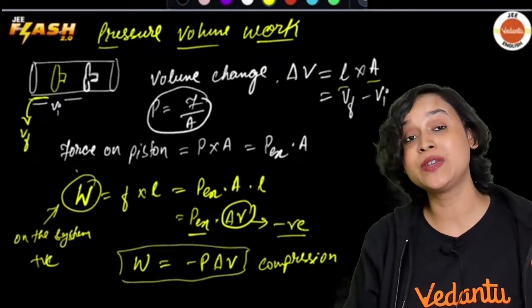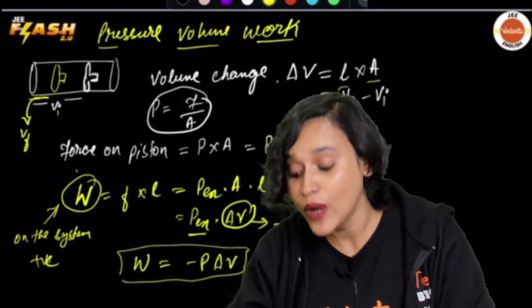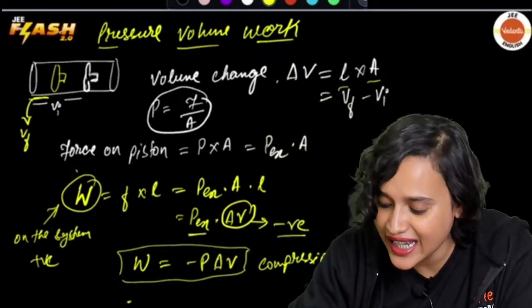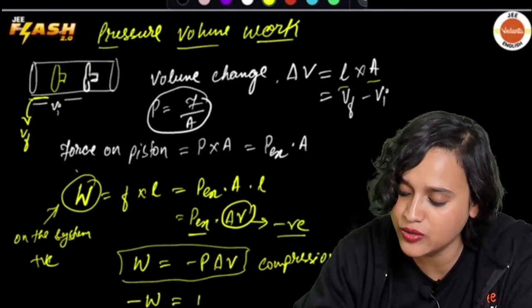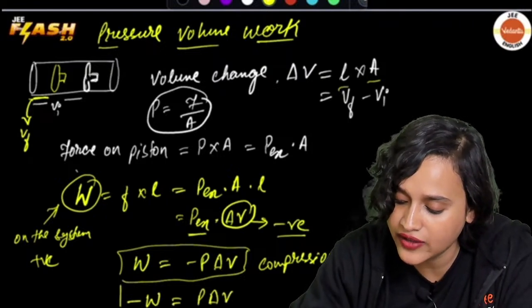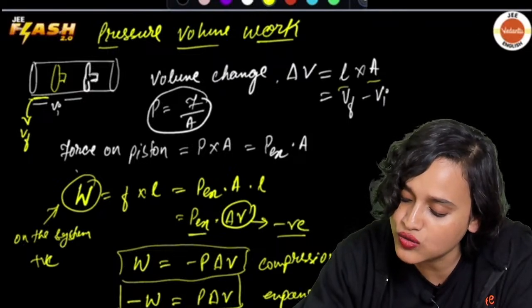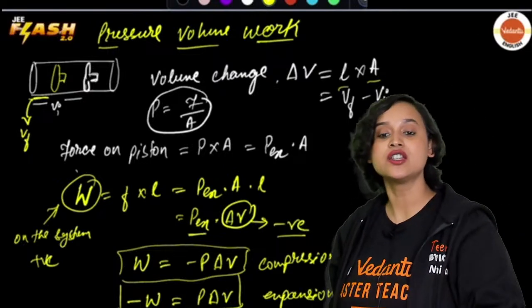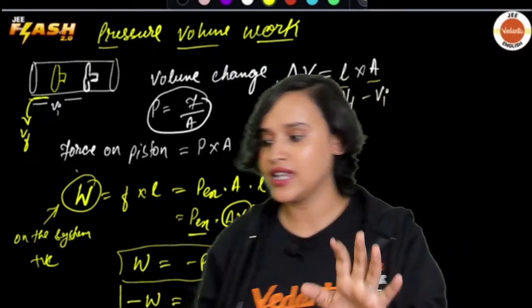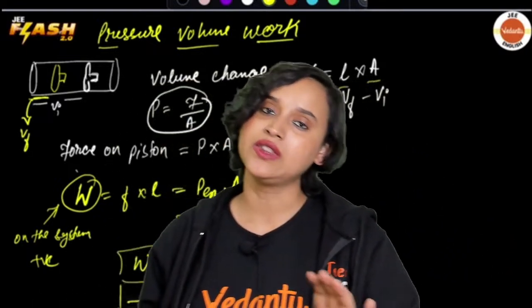And if I want to speak about expansion, then when it is expanding, it is going to be minus W is equal to P delta V, and this is for expansion. So now the system is going to work. Hence, for expansion, you write it as this.